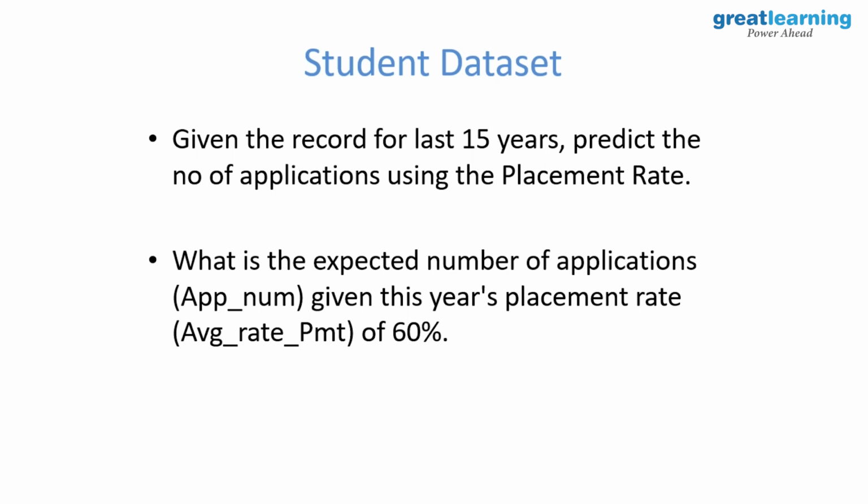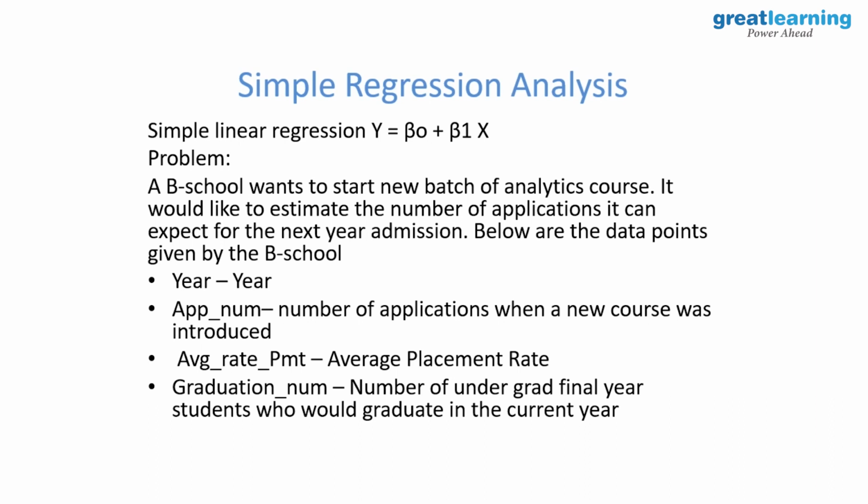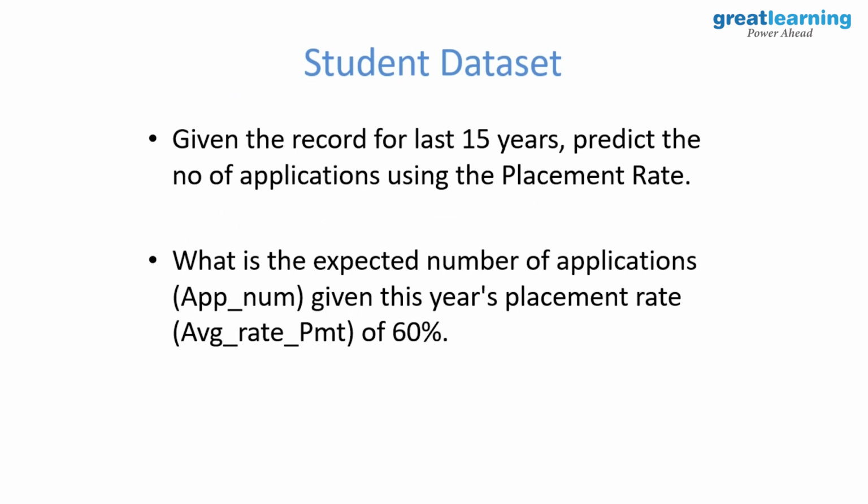The problem here is: given the record for the last 15 years, predict the number of applications using the placement rate. You understood the problem? And then what is the expected number of applications given this year's placement rate was 60%? Okay? So this is the data. So first we'll do it in Excel.